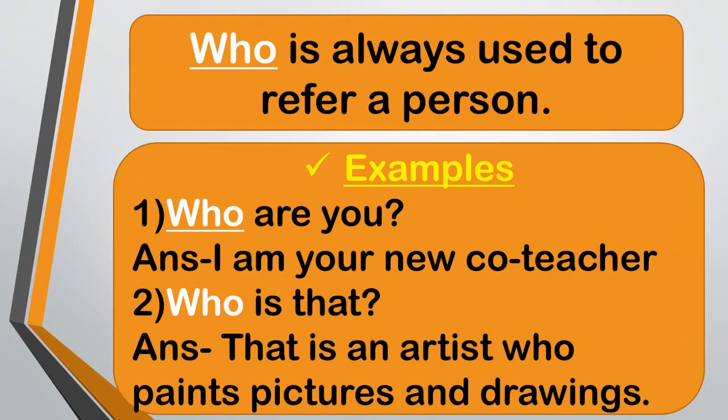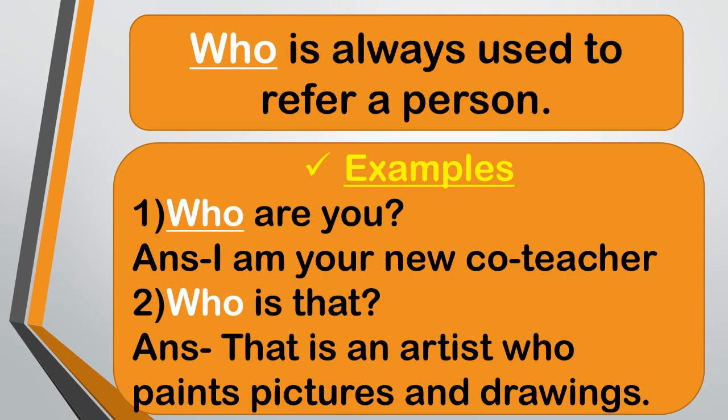Children, different question words are used to ask different types of questions. Now let's see the first one. Who? Who is always used to refer to a person. Let's see the examples. First example is, who are you? Answer, I am your new co-teacher. In the first sentence, someone is asking for a person, and for person we use the word who.